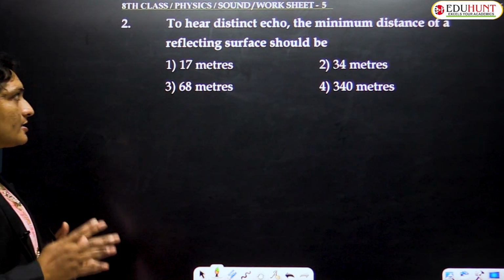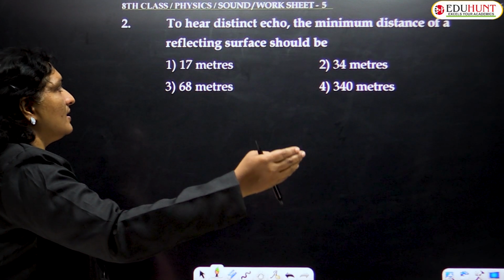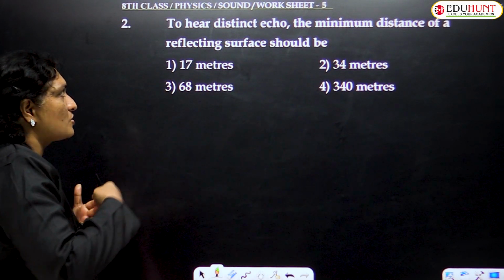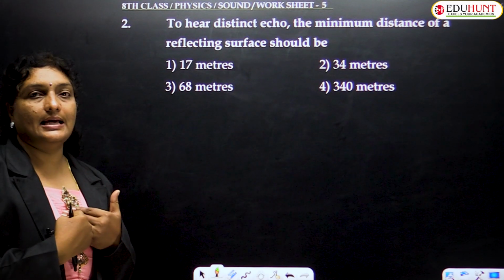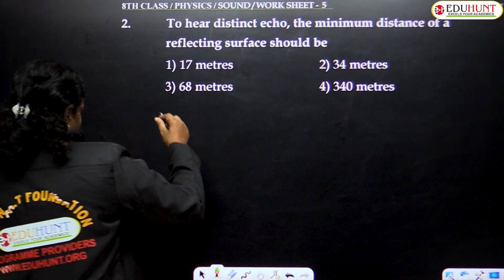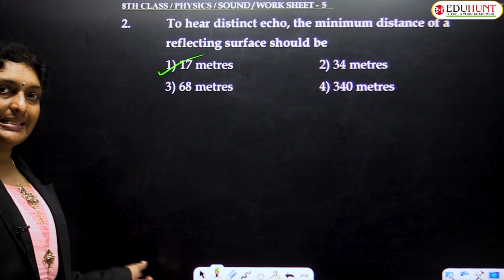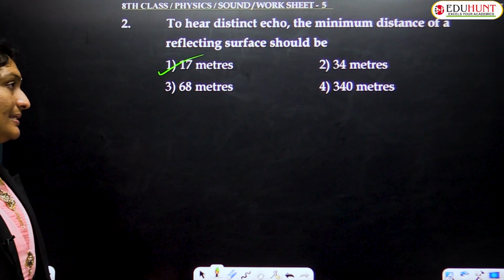Well, to hear a distinct echo, the minimum distance between the reflecting surface should be... So we are the listeners. So what should be our minimum distance? 17 meters. The minimum distance must be about 17 meters. Okay, between the listener and the obstacle, it must be 17 meters.